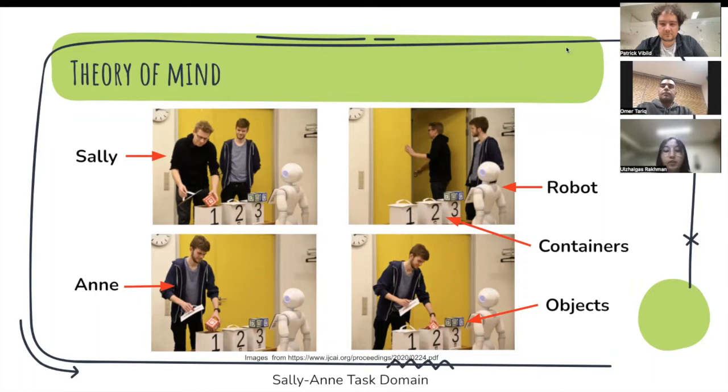The task consists of two human participants, namely Sally and Anne, standing behind a table with three objects, which can be put into three different containers. There can be multiple objects in a container, and the content is not visible without lifting the lid. Sally and Anne can interact with the environment by moving objects in and out of containers, and by entering or leaving the room. The robot keeps track of all interactions with the environment.